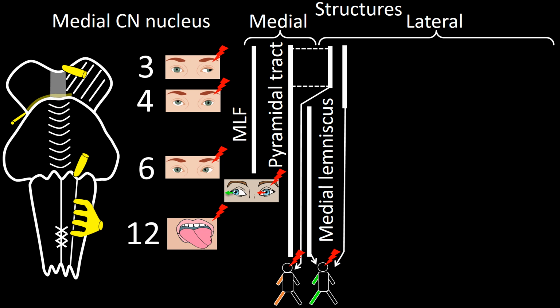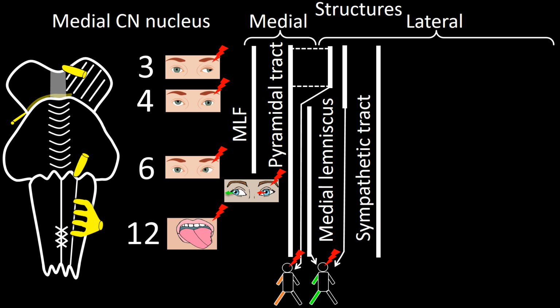The next laterally placed important structure for localization is the sympathetic tract. The most noticeable manifestation of damage to the sympathetic tract is Horner syndrome ipsilateral to the lesion. Horner syndrome is characterized by ptosis of the upper and lower eyelids, miosis and anhidrosis, and flush appearance of the ipsilateral half of the face.